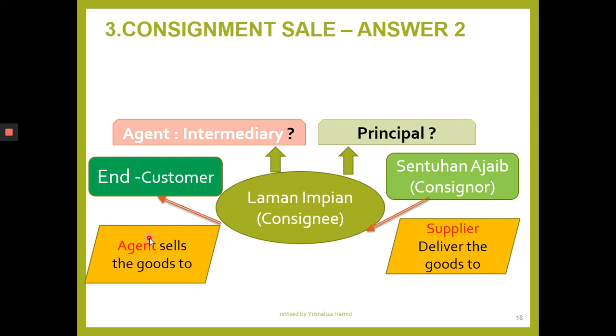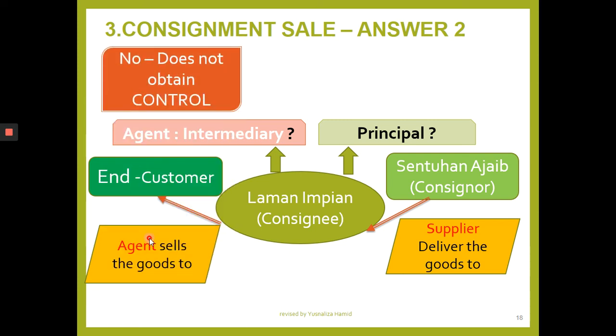When you assess this, you will see that it is likely an agent. Therefore, as an agent, it does not obtain control. It's not the sale of Laman Impian, it's the sale of Sentuhan Ajaib, because Laman Impian does not control.